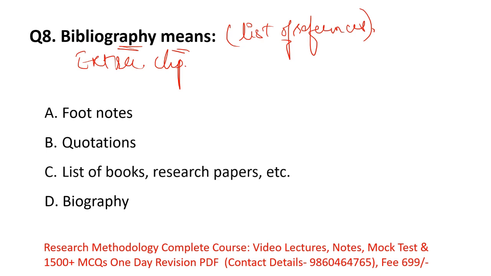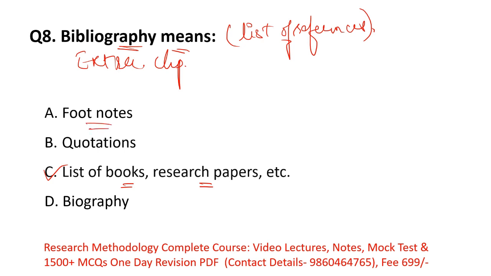So bibliography means a list of books or research papers in which the researcher mentions the work done by others. So option C is the right answer for this question. Now let's see the incorrect options. Option A is footnotes.